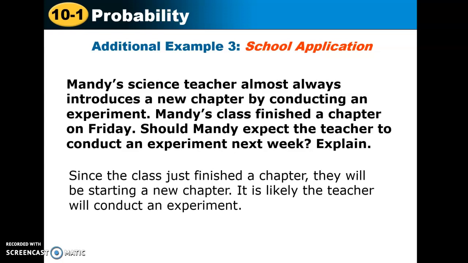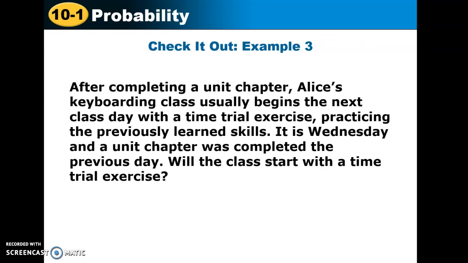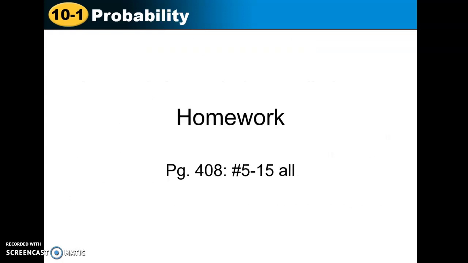There's literally zero math behind this. This is just thinking through scenarios, and that's kind of what probability is all about. Using common sense and thinking about scenarios. All right, we're going to skip this because it's kind of the same thing.